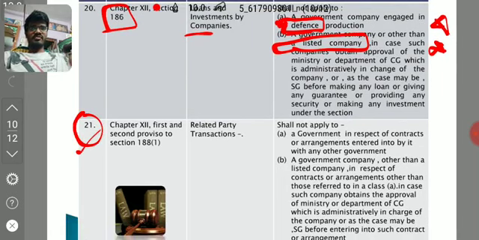Coming to our next topic 21, Chapter 12, the first and second provisos to section 188. What is 188? Related party transactions.